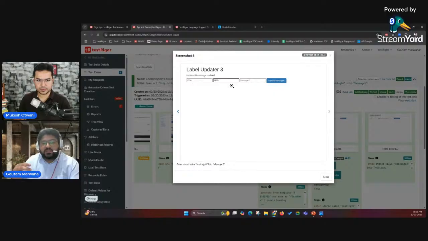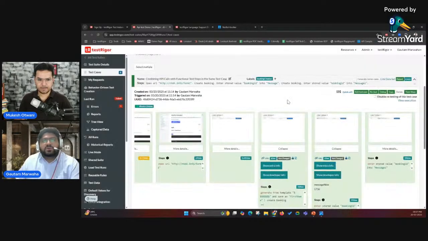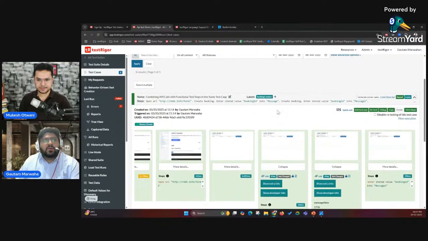So in one test case, I'm automating my web application. It could be a web application, a mobile application, or your Windows native application. And along with those functional test steps, I'm using API calls, right? Using the rules in plain English commands, as you can see. So yeah, guys, this is how you can automate the API calls in TestRigor.